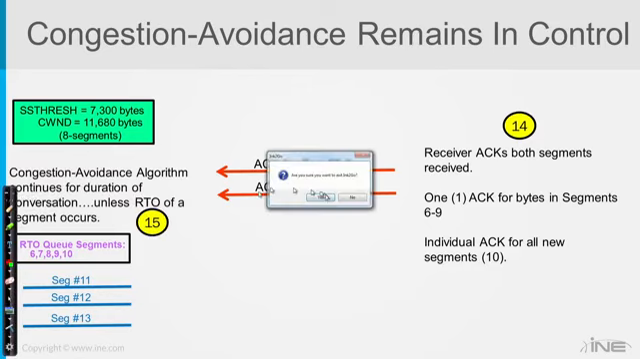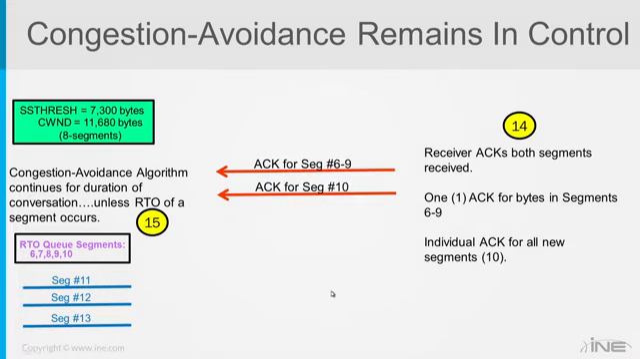And so now at this point, the congestion avoidance algorithm will continue to be in control. Because remember, what was the rule? The rule was we compare the congestion window against the slow start threshold. And we said that if the congestion window was larger than the slow start threshold, then the congestion avoidance algorithm was the master. That was the one in charge of determining what's going on here.